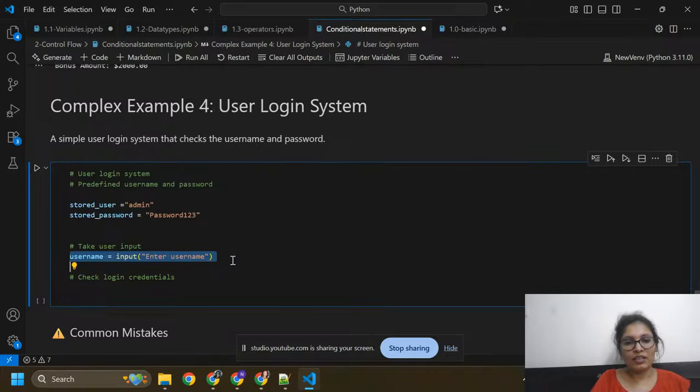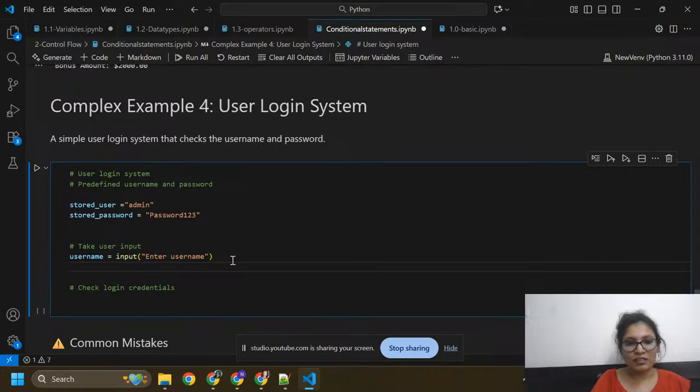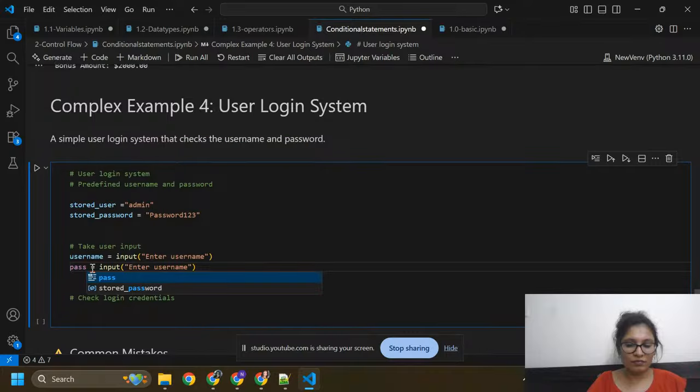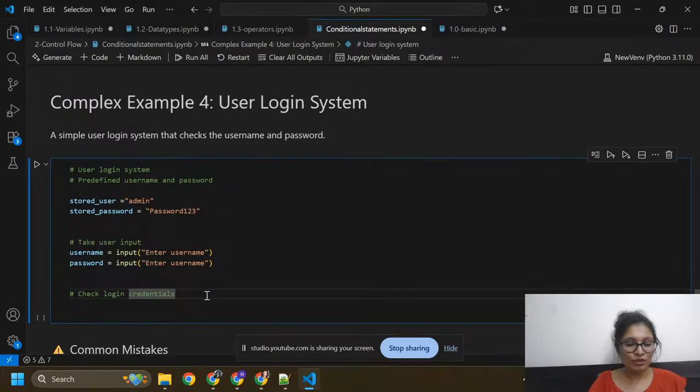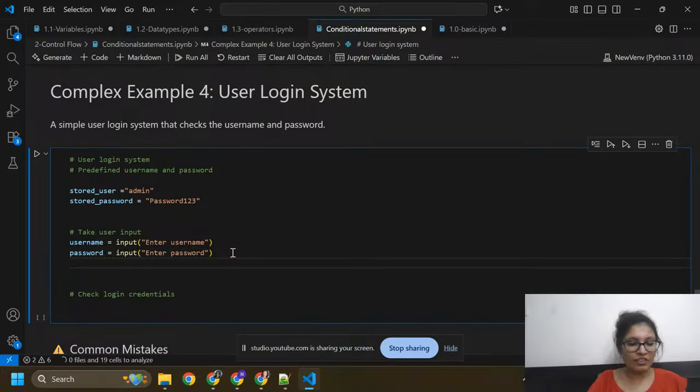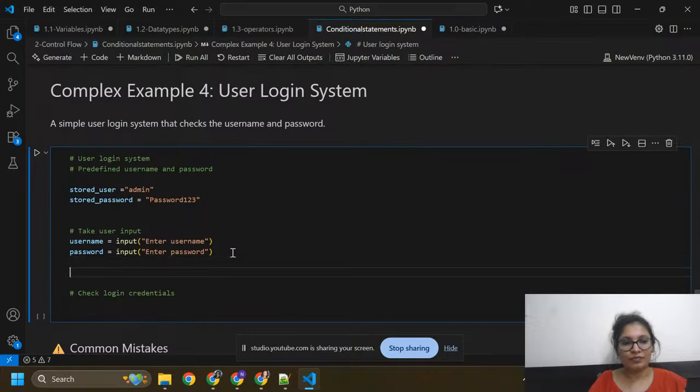Again I am going to define another user input, that is password. Password equals input, enter password. Then check the login credentials here.